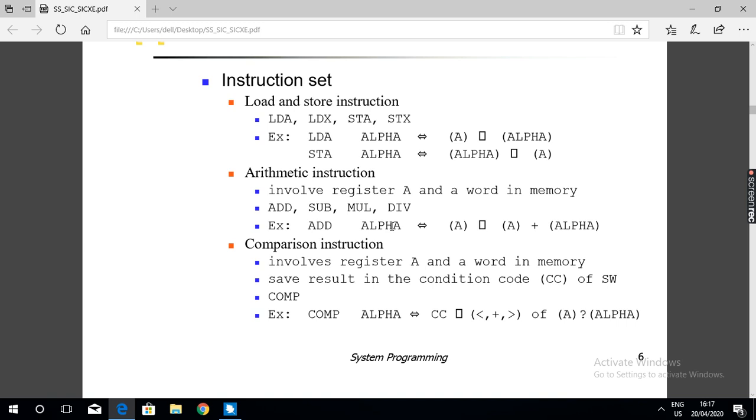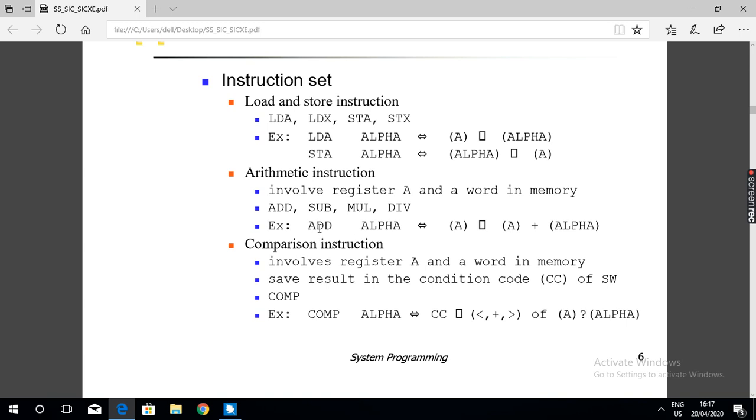So add the content of the memory location with the content of accumulator. Add the content of 3 memory locations with the content of accumulator. The accumulator is also 24-bit length, as each register is 24-bit length. Add the content of memory location alpha, a 3-byte integer value, plus the content of register A, and store the result in register A.